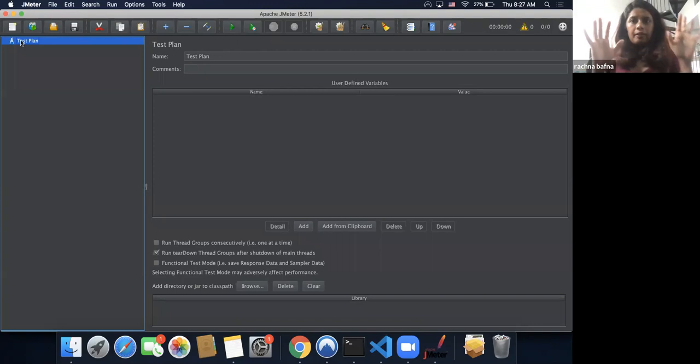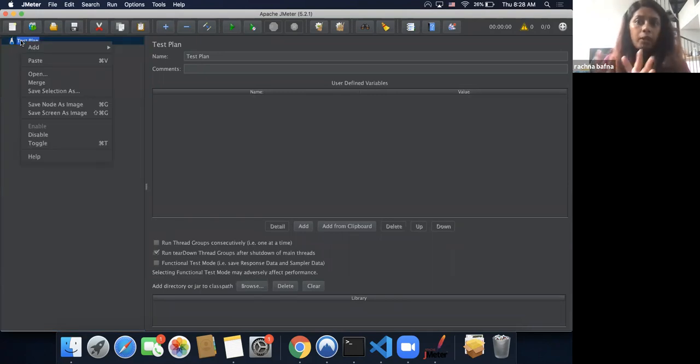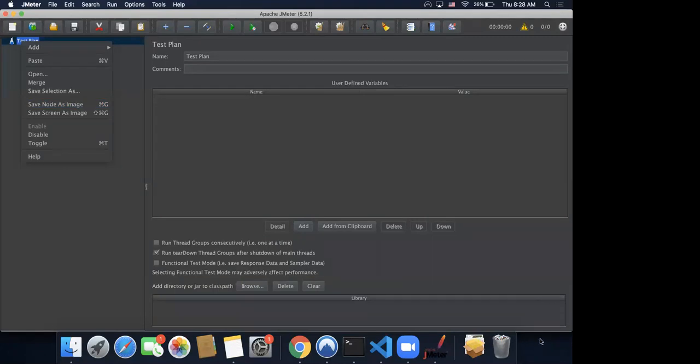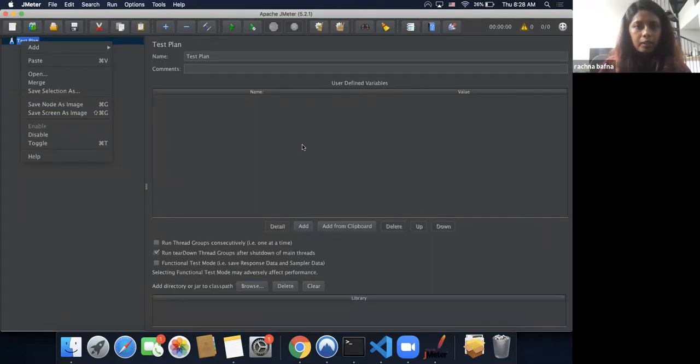The first and basic construct anytime you launch your JMeter screen is your test plan. So what is your test plan? The test plan is a placeholder where everything in your JMeter script will reside. If you guys can follow what I'm doing, that would help you get an understanding. Have you all at least launched the JMeter UI at your end? Do you see the same screen as I do? The colors might be different depending on what theme you have.